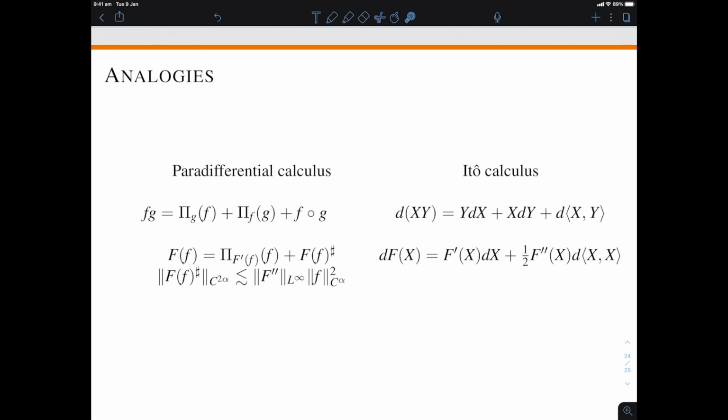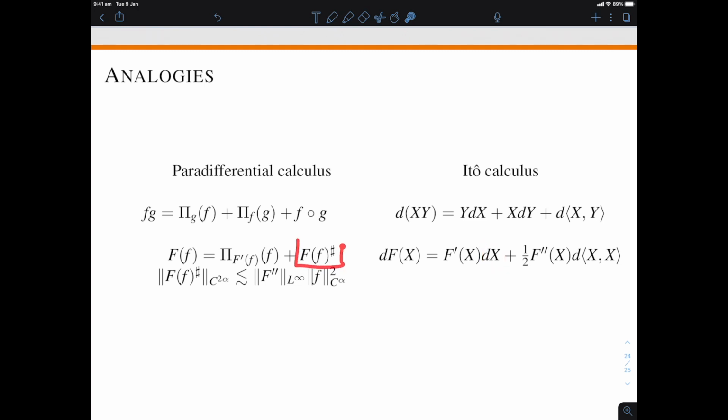Now, this is similar to the paralinearisation formula in paradifferential calculus, where when you look at a function of your base function little f, you get a paraproduct, and the paraproduct involves f prime of f being lower in frequency than little f. That's similar to here, the f prime of capital X, when you think of the discretization of the integral, living on a time interval on the left-hand side of the increment of x.